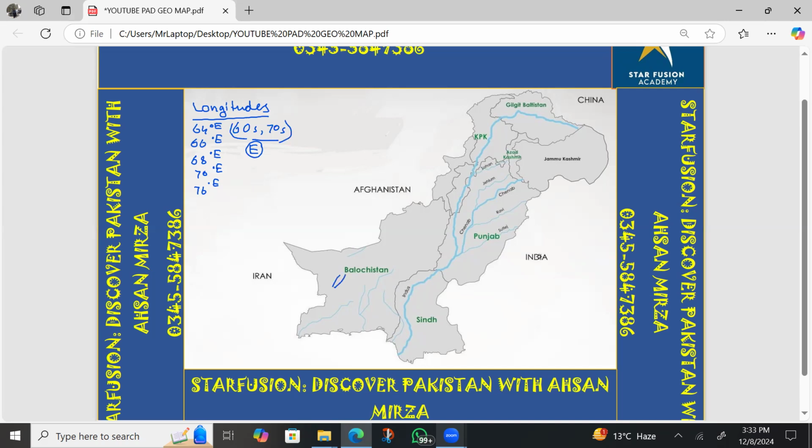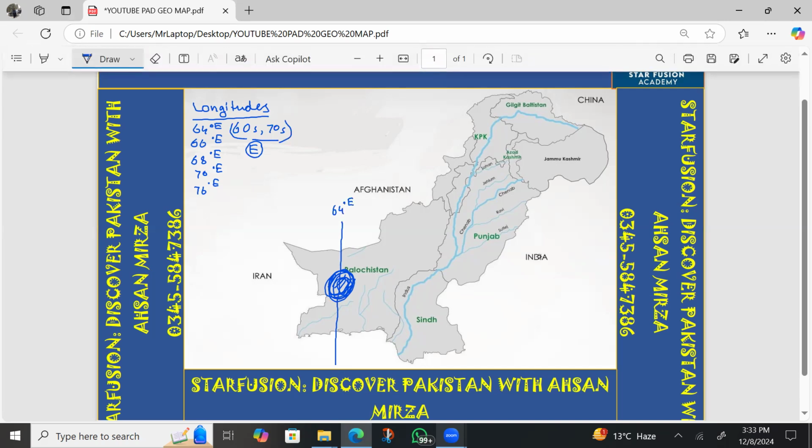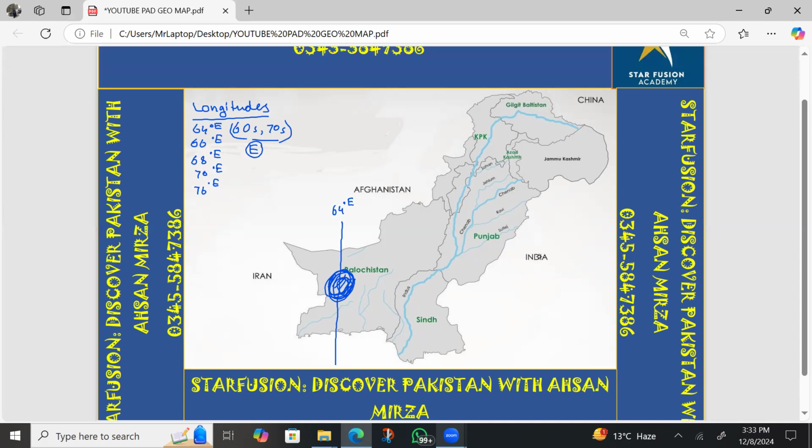The first line is 64° east. There is the Haran Desert on 64° east. At this spot there is a desert in Pakistan, and the line which passes through the desert area is 64° east. So this is the first line. Now we are moving towards the next line.